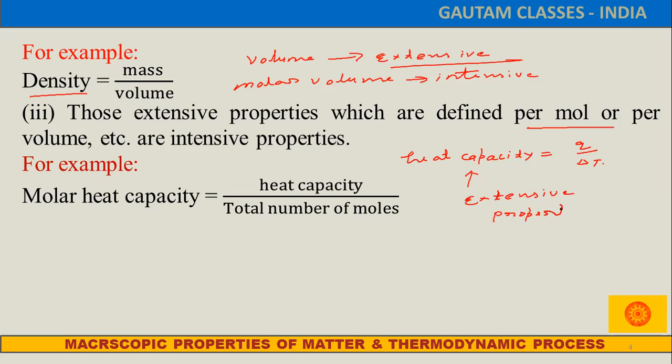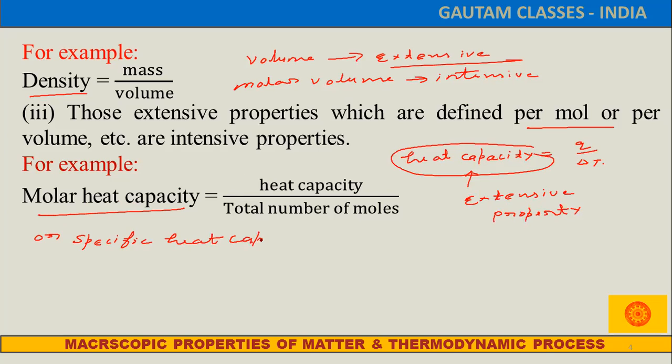But if we define molar heat capacity and specific heat capacity, then look, both molar heat capacity and specific heat capacity are intensive properties.